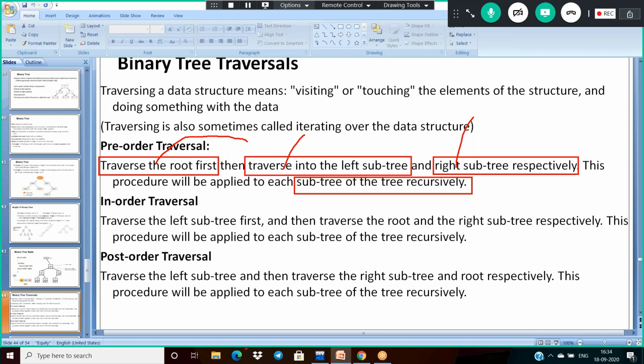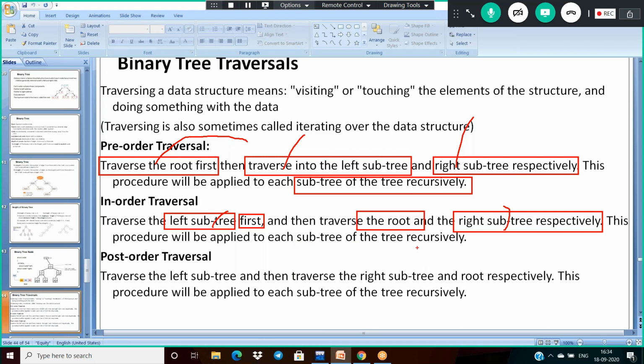Similarly, in the case of in order also. In order means the left subtree first. We visit the left subtree, then visit the root, and next visit the right subtree. In this scenario, same thing: if we find the left subtree and right subtree are again trees, then we can do the same recursive implementation. So the procedure will be applied to each subtree of the tree recursively.